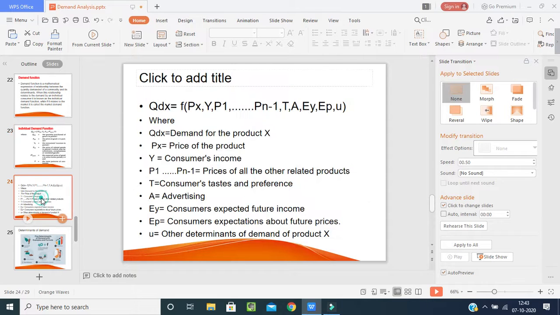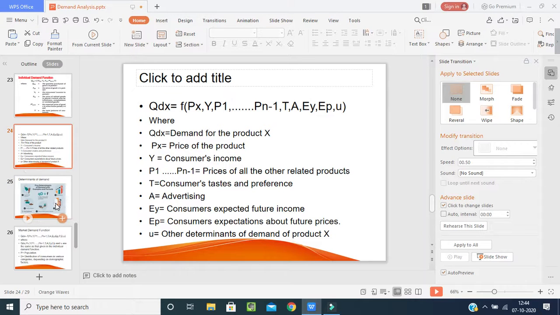Now one more, I'll give a simple example. Qdx = f(Px, Y, P1 to Pn-1, T, A, Ey, Ep, U), where Qdx is the demand for the product x, Px is the price of the product, Y is the consumer income, P1 to Pn-1 denotes prices of all other related products, T denotes consumer's taste and preference, A denotes advertisement, Ey denotes consumer's expected future income, Ep denotes consumer's expectation about future price, U denotes other determinants of demand of product x.